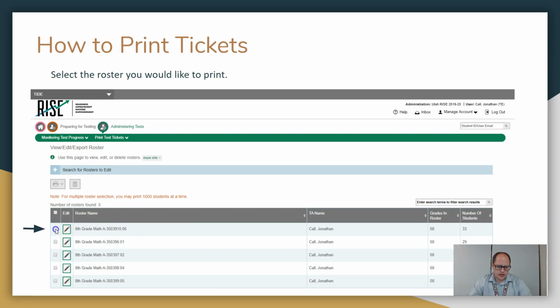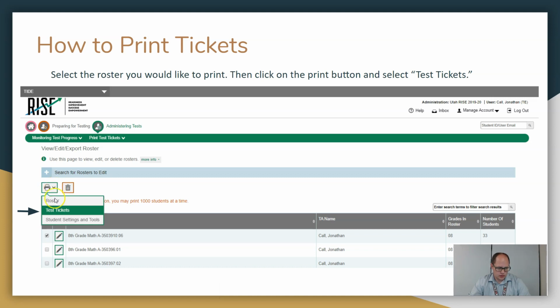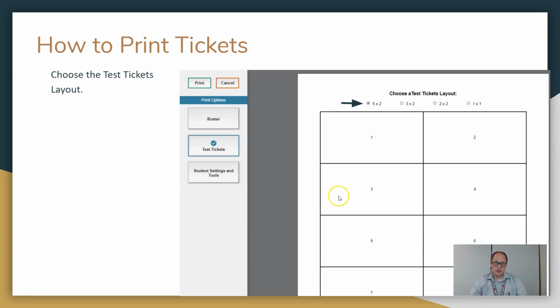So go ahead and click that spot right there, and then click up here on that little print symbol, and then click print, and then test tickets. When that happens, we choose the different kinds of test tickets we want. This is the smallest size it had, a 5x2, which would probably be a good default size. The font wasn't small, it was easy to read. And then you click print.